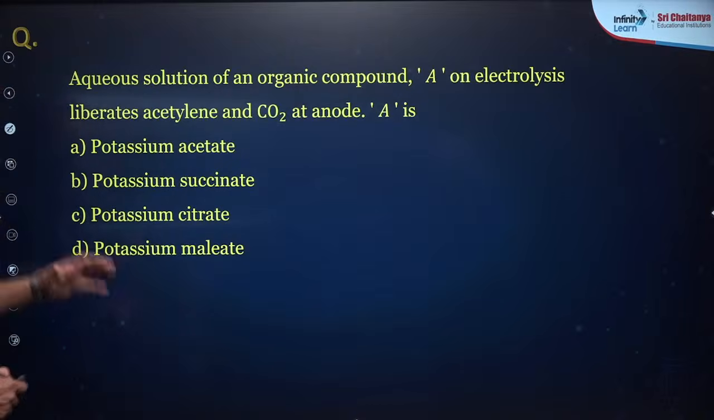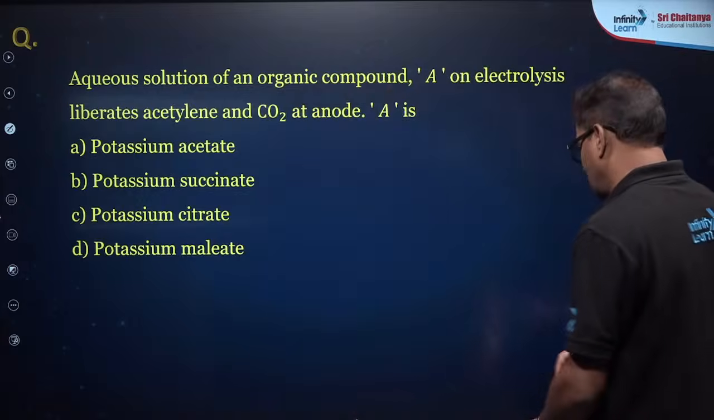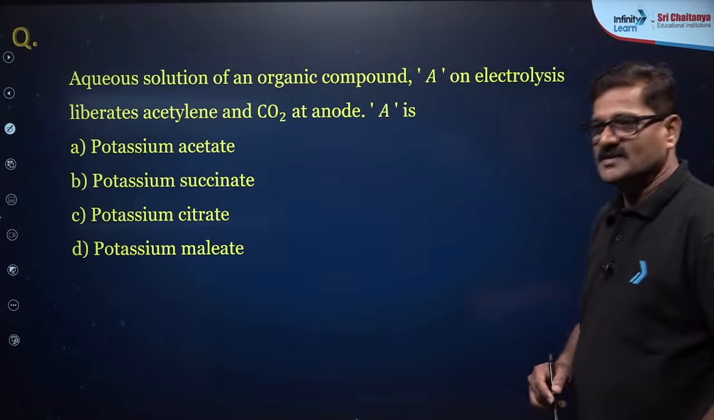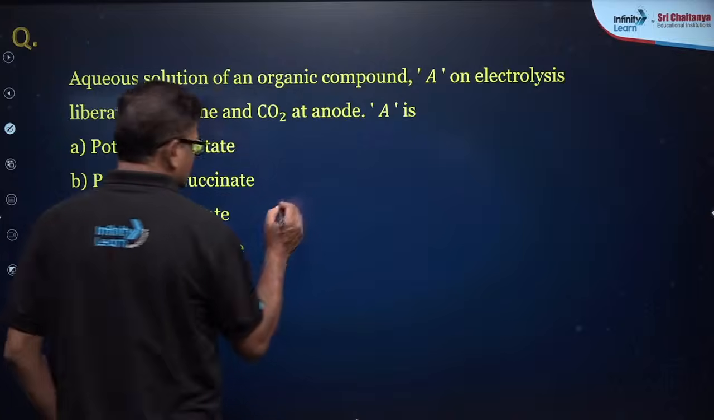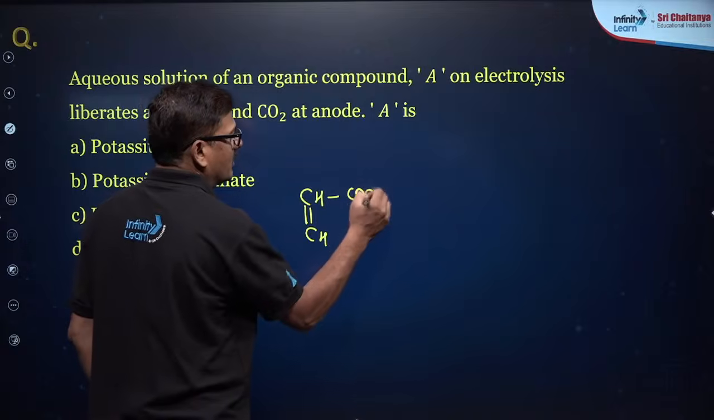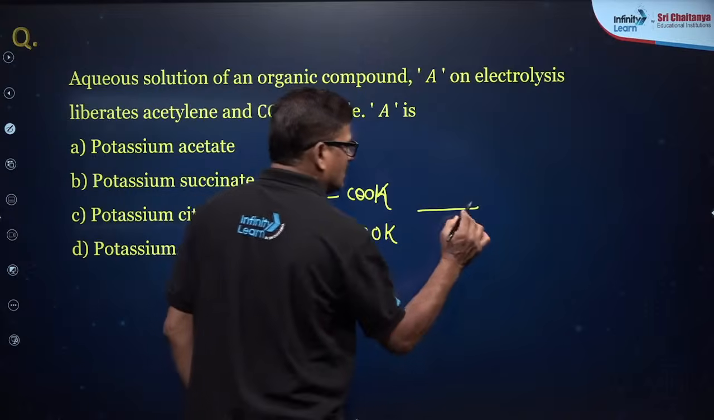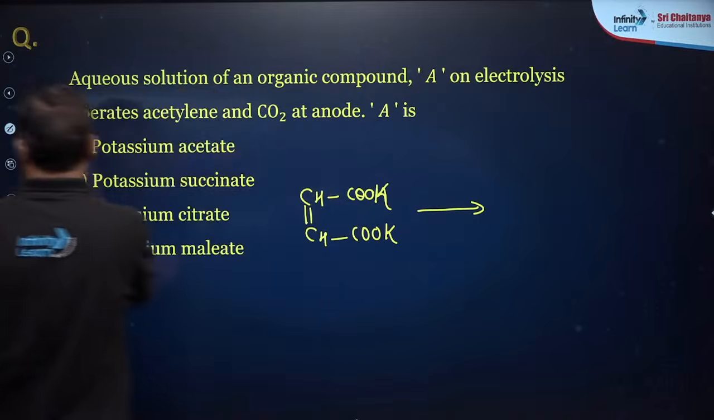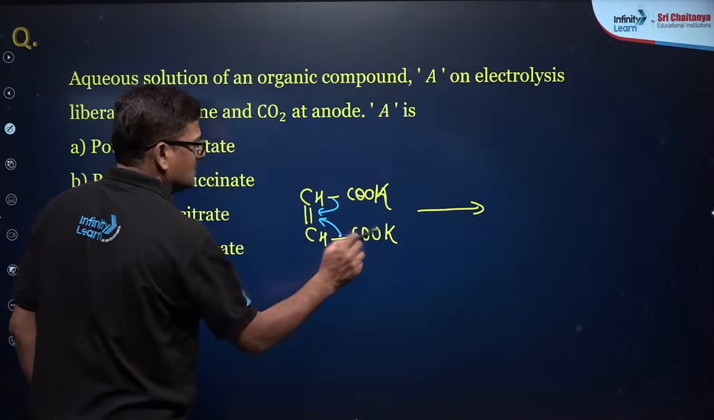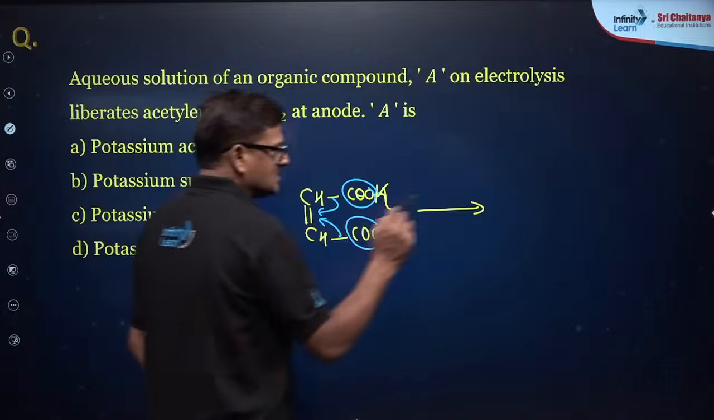Let's solve this question. An aqueous solution of organic compound A on electrolysis liberates acetylene and CO2 at the anode. What is the structure of A? So to make acetylene, you need CH and COOK. On electrolysis you are going to get the product like this, this is joined like this, and this is CO2 and this is CO2. As a result of this, you will get acetylene as a product.